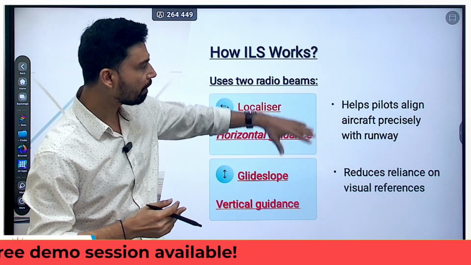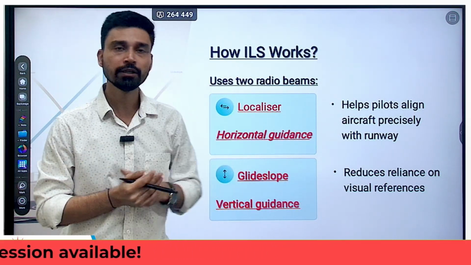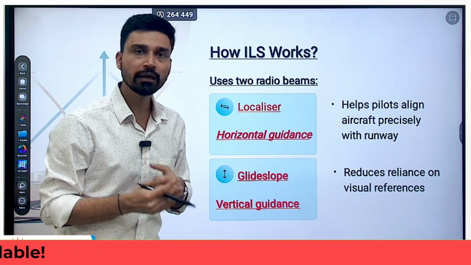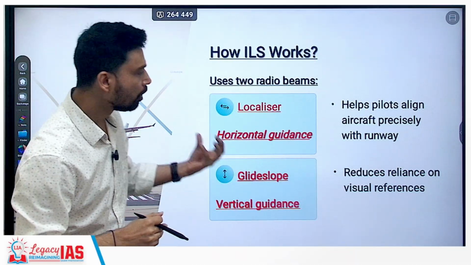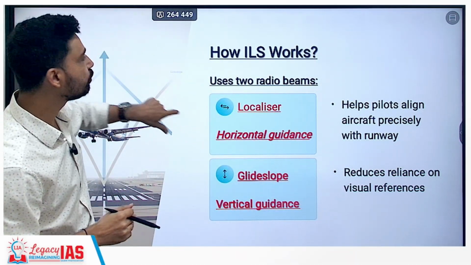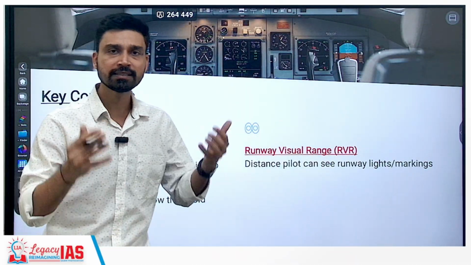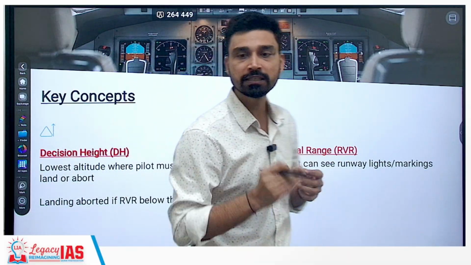So, it basically helps the pilot align the aircraft precisely with the runway, so that they do not overshoot the runway or have any kind of hard landing situation. Also, it reduces reliance on visual reference, which is obviously missing in the case of dense fog like situations.